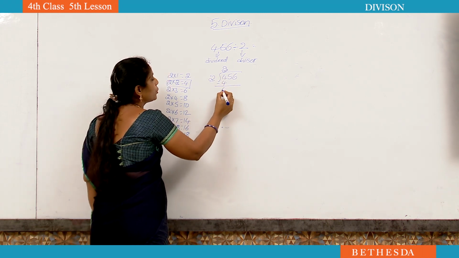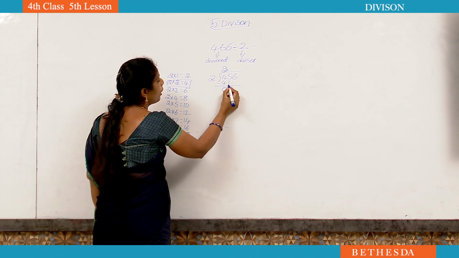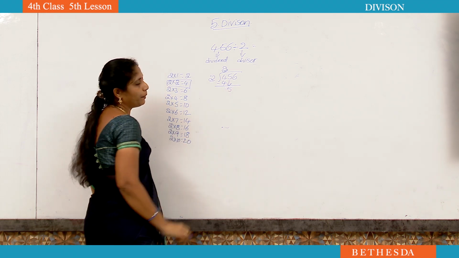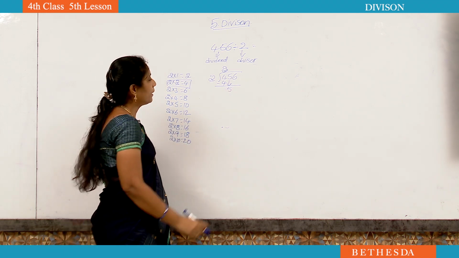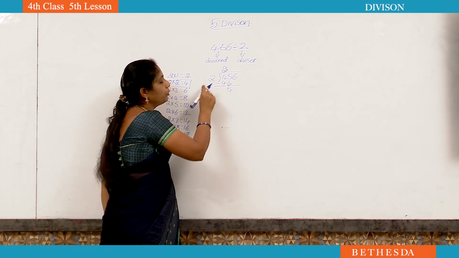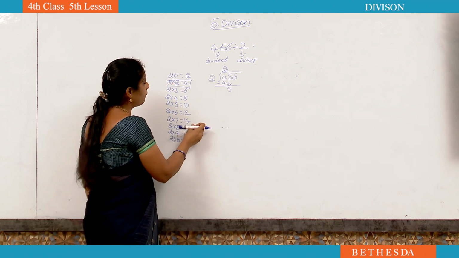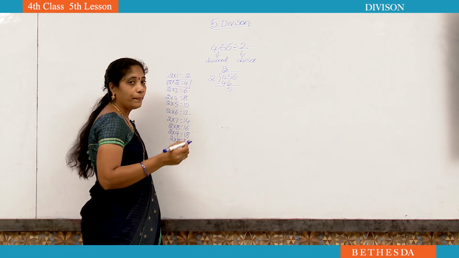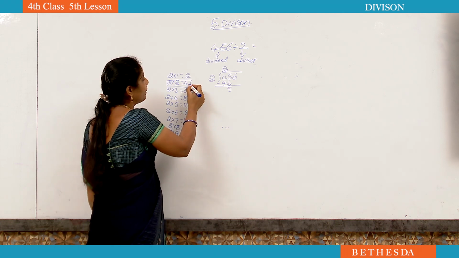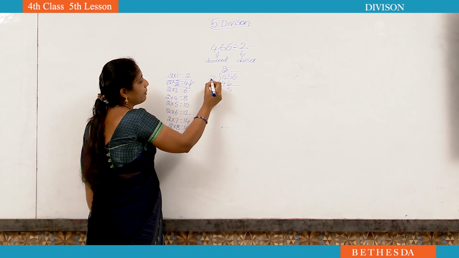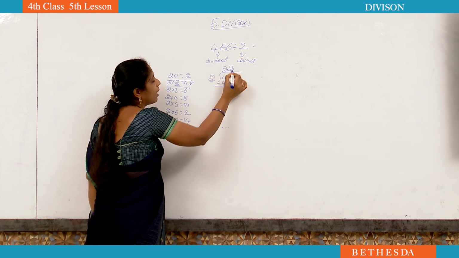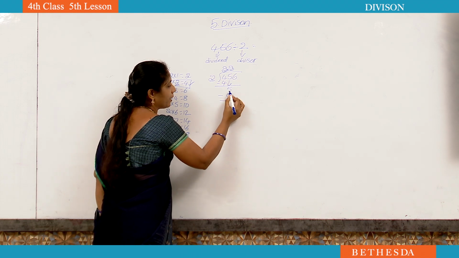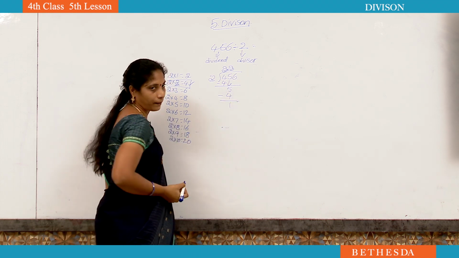4 minus 4, 0. Okay. Next we have to take the next number down. If you take 0, 5. In the highest place 0, no need to write. Okay. Now 5. Is there 5 in the 2 table? We have to check. No, not there. Then what should we do? We have to take the nearest below number. The nearest below number is 4. How many times? Again 2 times. 2 2s are 4. Now we have to do subtraction. 5 minus 4 is equal to 1.